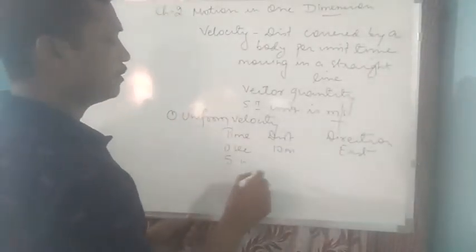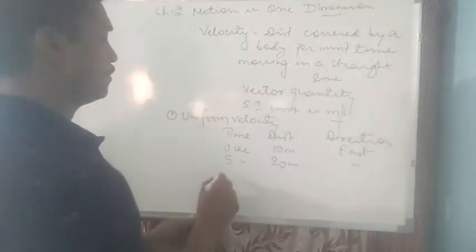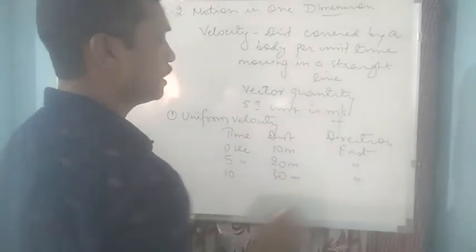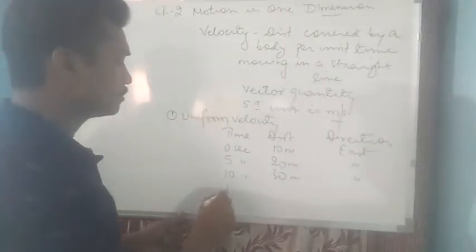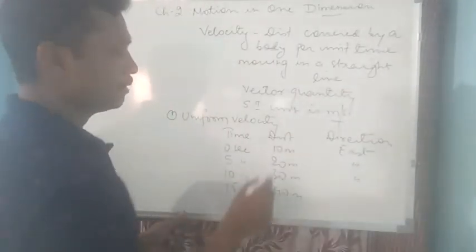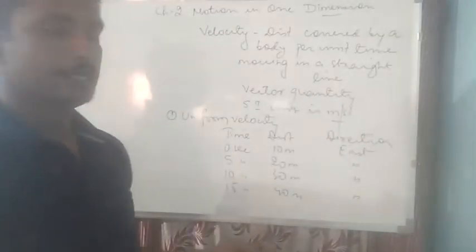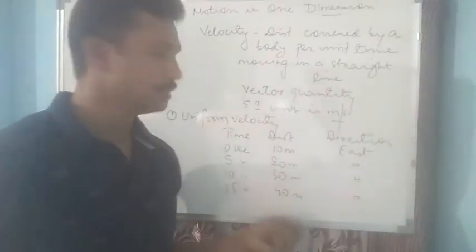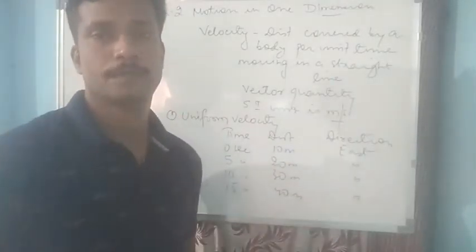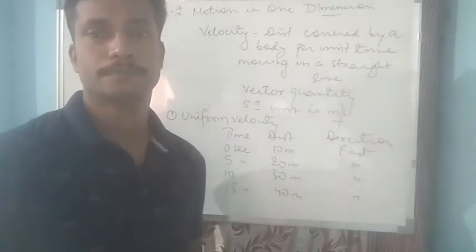At the end of 5 seconds, the body has covered 20 meter, the direction remaining the same. At the end of 10 seconds, it covers 30 meter, again in the same direction. At 15 seconds, the body covers 40 meter, again in the same direction. So you can see the body covers equal distance in equal intervals of time, where the direction always remains the same. Such a body is said to be moving with uniform velocity.